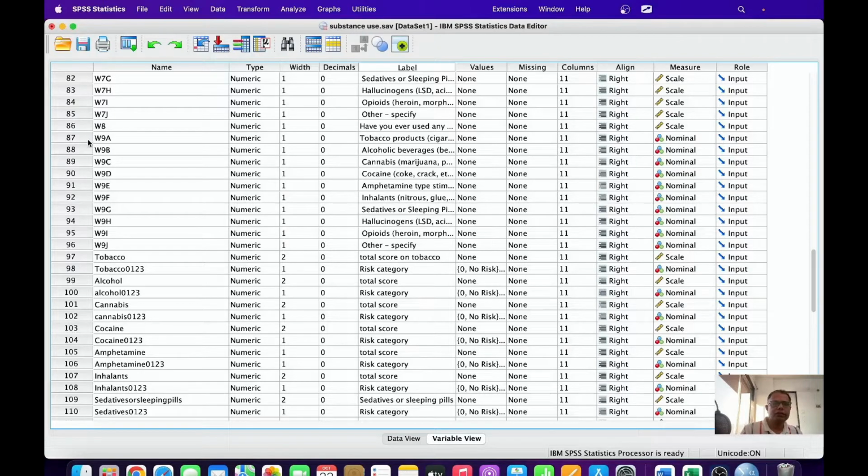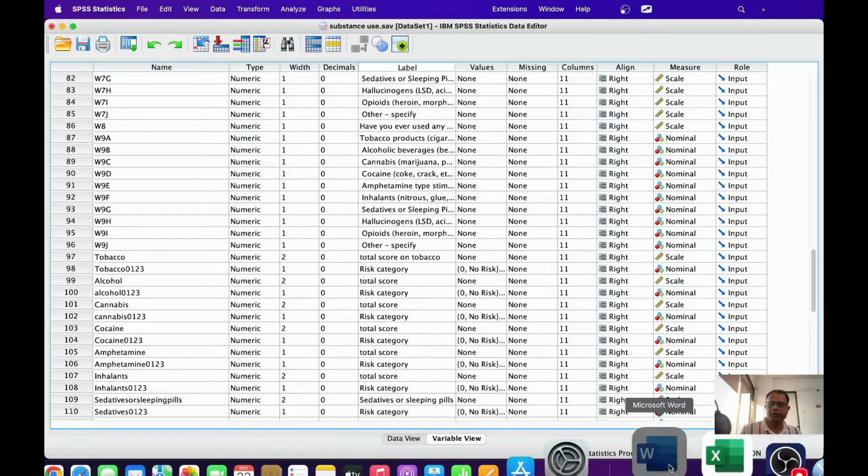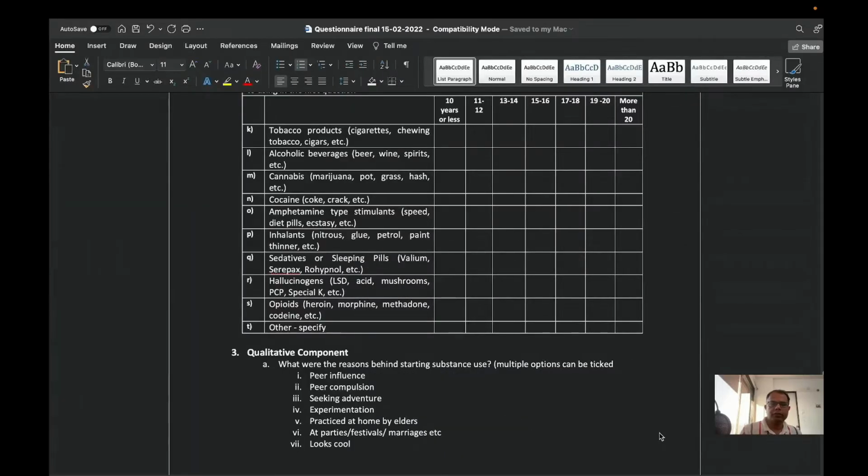It asks what was the age of starting the substance use for all the substances that you said yes to using in the first question. 10 years or less, 11 to 12, so different age groups 1, 2, 3, 4, 5, 6, 7, 8, 9, total 9 categories. So let us do that.